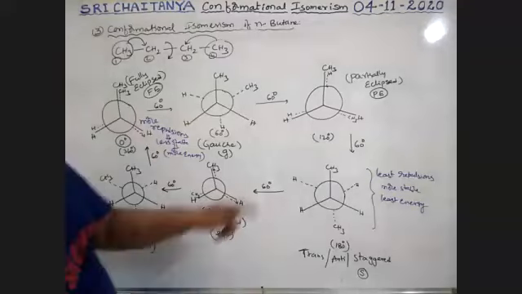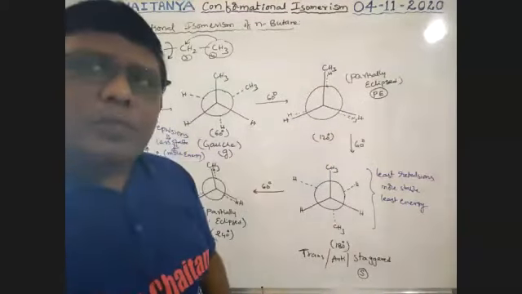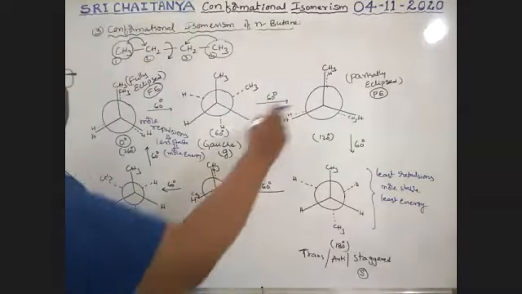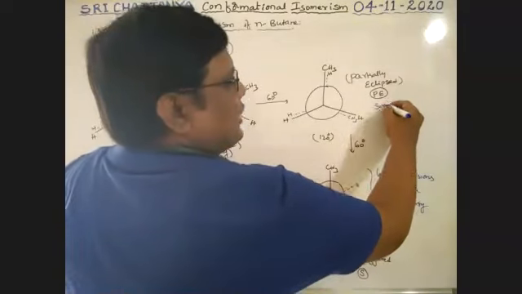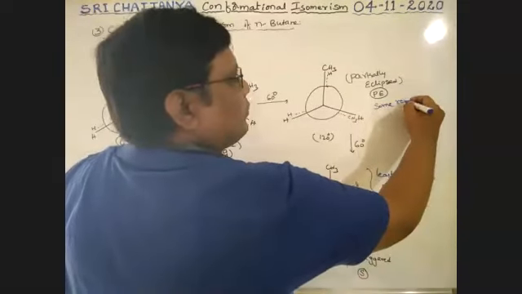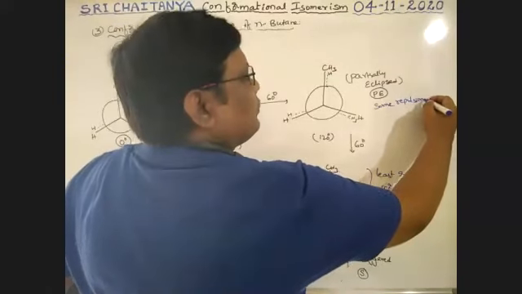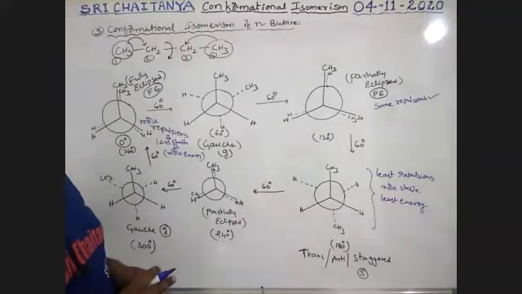Now, see here. Methyl and hydrogen, some repulsions are possible. So it is partially eclipsed, boys, but that means some repulsions are possible.